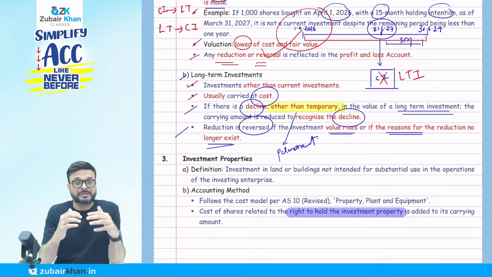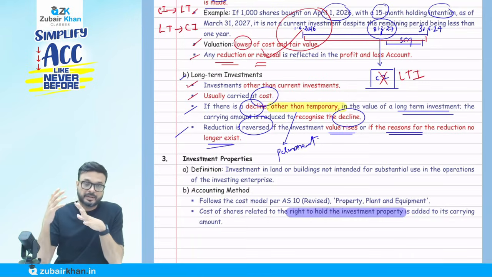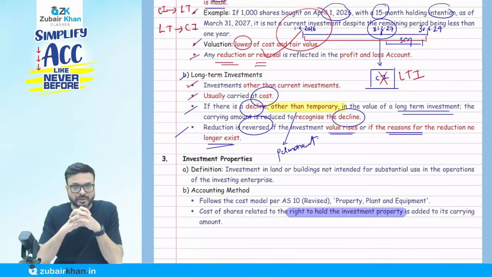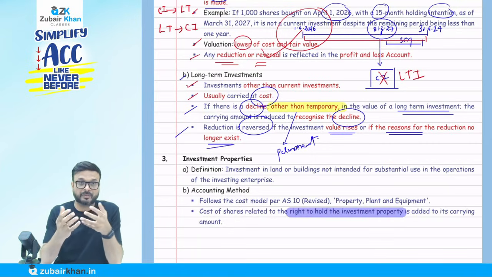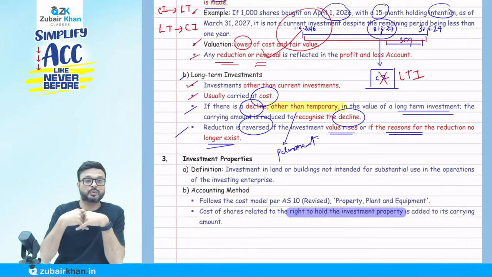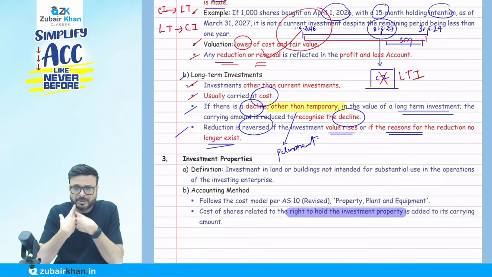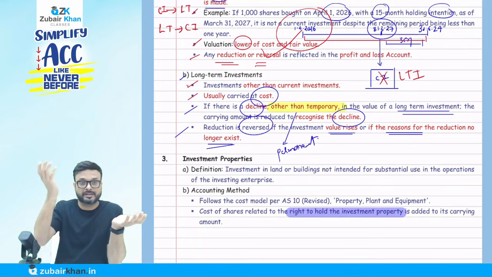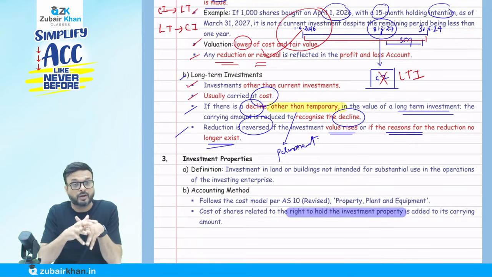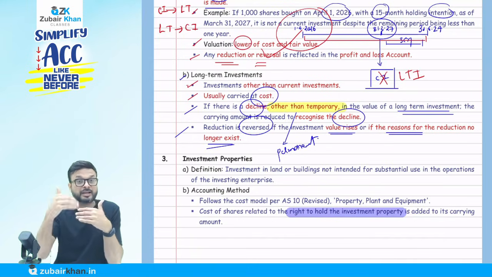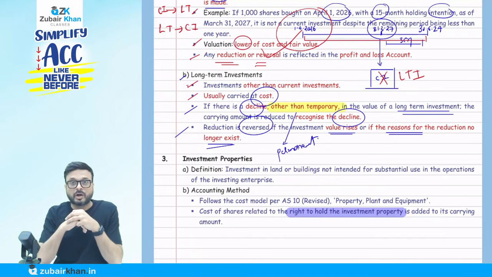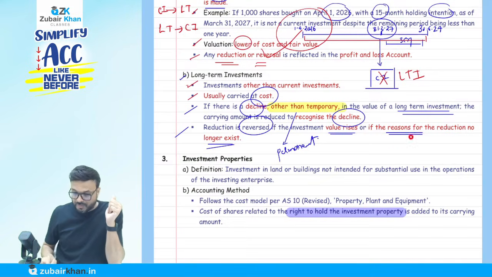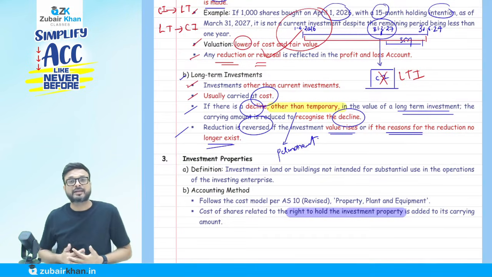If we say it's permanent in nature and it is not going to increase, we reduce the value of the investment. But suddenly we come to know that Mr. Mallya comes back to India and resolves all the issues, and now suddenly the value is going to increase in the market because everything is sorted. In that case I can reverse the reduction I made to the investment. Or the reason for the reduction no longer exists.